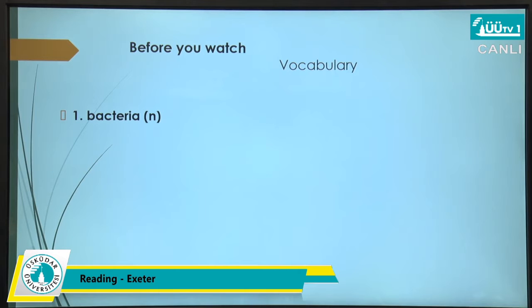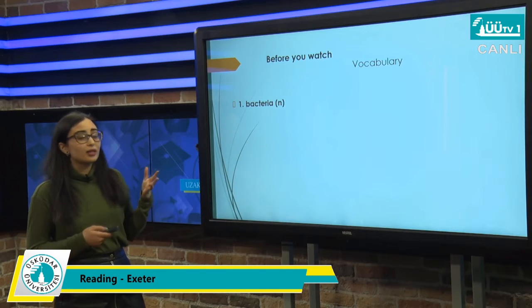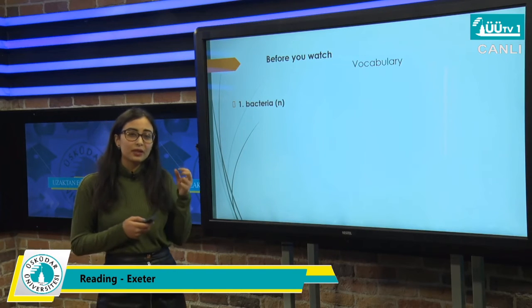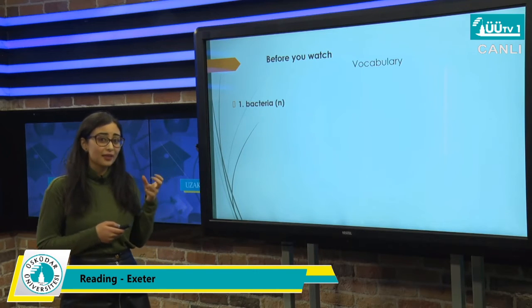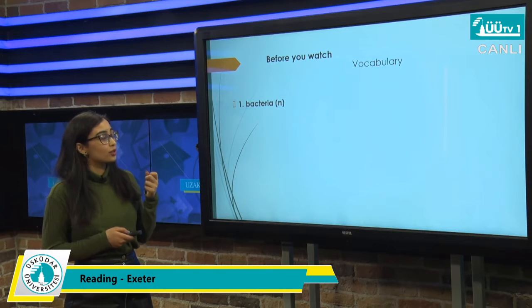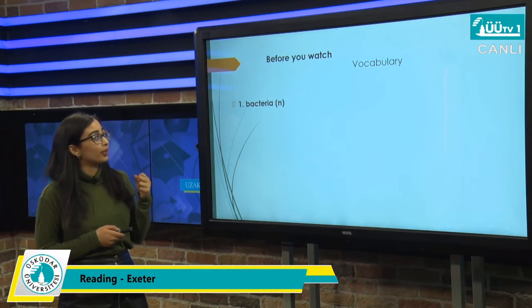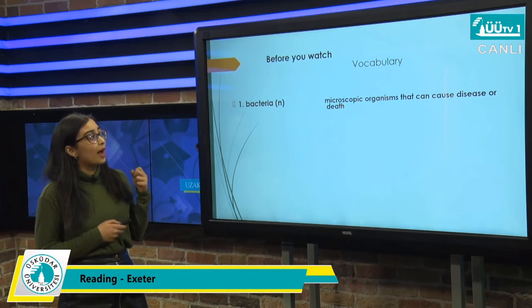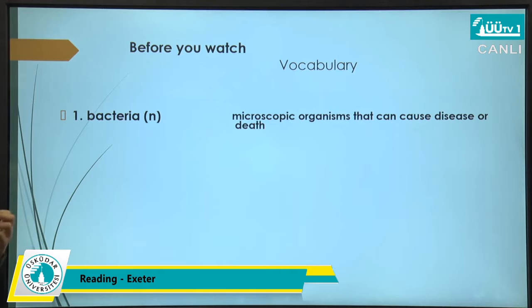First one is bacteria. Guys, what do you know? What is bacteria actually? It's a noun. Bacteria is the smallest living thing that can cause death or illness. So, write down this new vocabulary, please. It's a microscopic organism that can cause disease or death. This is a new keyword. Move on now to the second one.